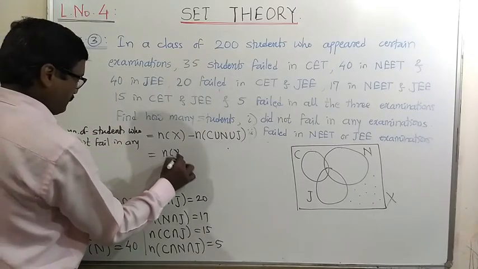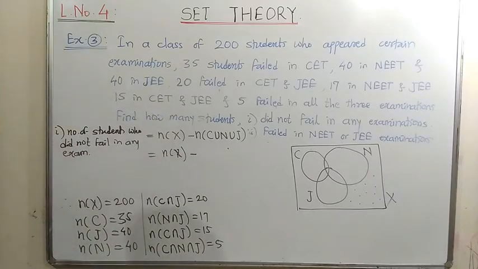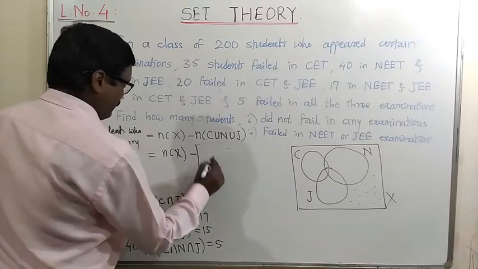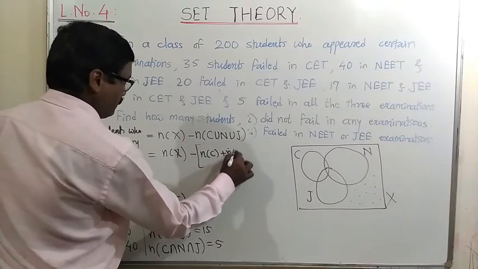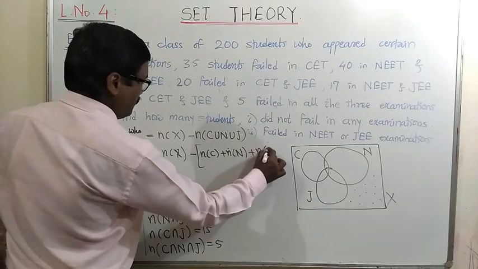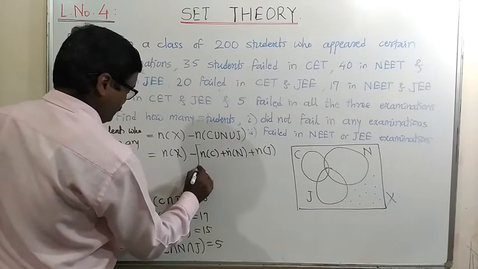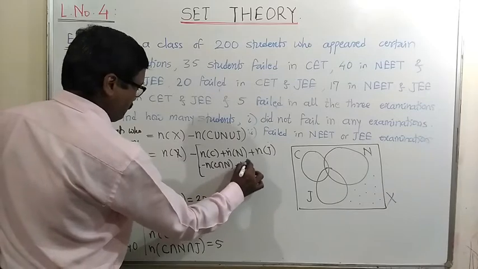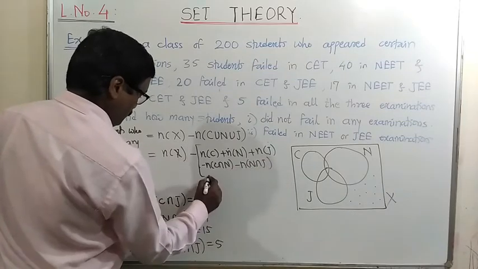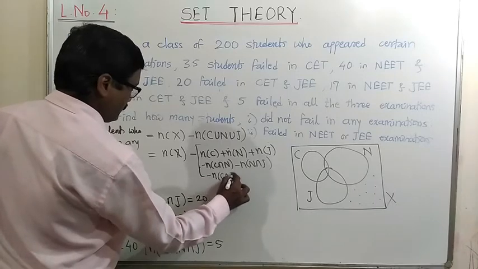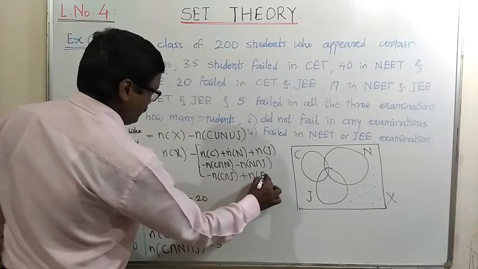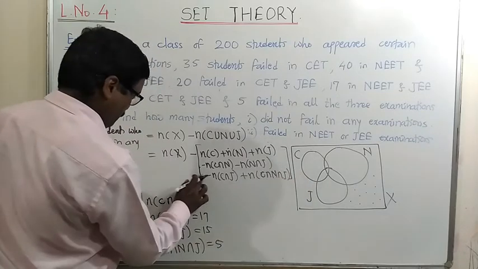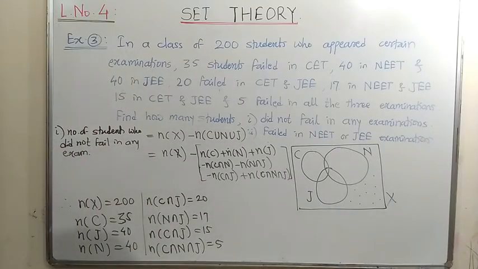Once again, n of X, and the formula for C union N union J, all the required number of elements are given here. So write that formula: n of C plus n of N plus n of J minus n of C intersection N minus n of N intersection J minus n of C intersection J plus n of C intersection N intersection J. Okay, so this is the formula.